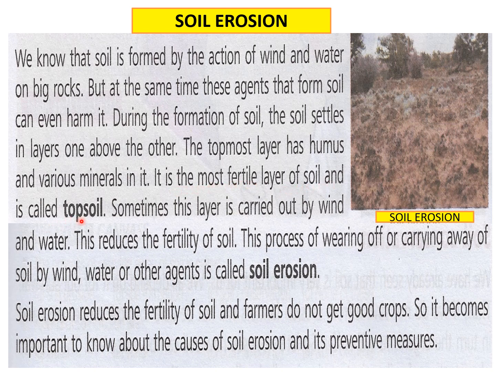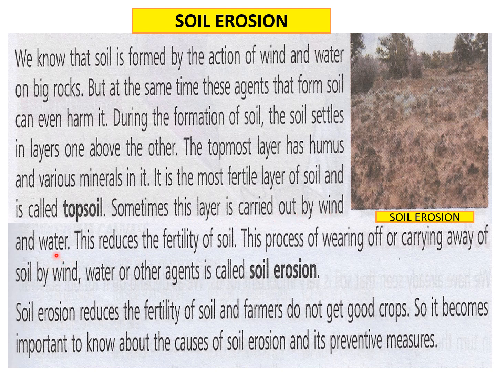You must have read, I hope, in class 4 that soil is divided into three parts: topsoil, subsoil, and bedrock. So topsoil is the uppermost layer of the soil, and it is very fertile and very useful for the growth of plants. Sometimes this layer is carried away by wind and water.